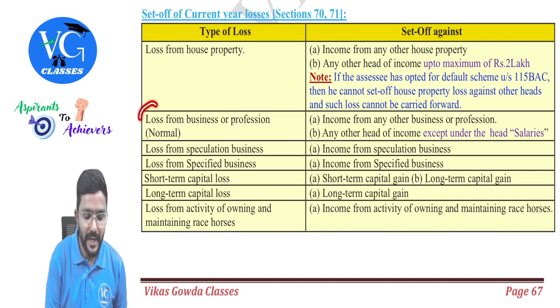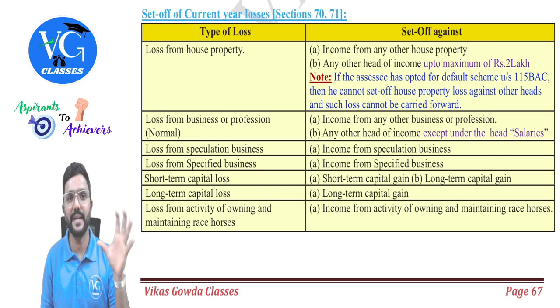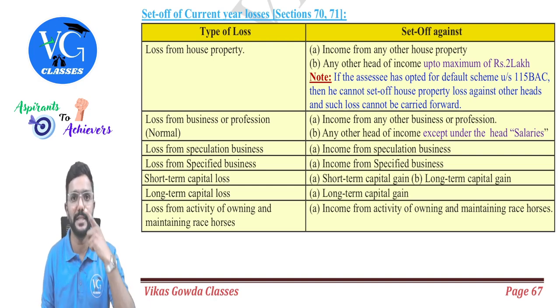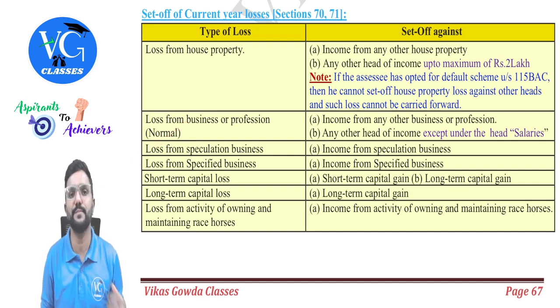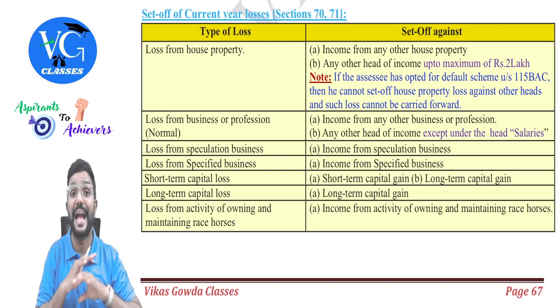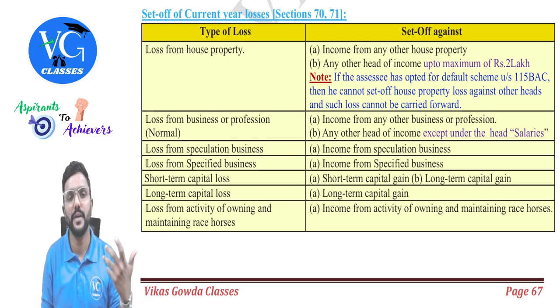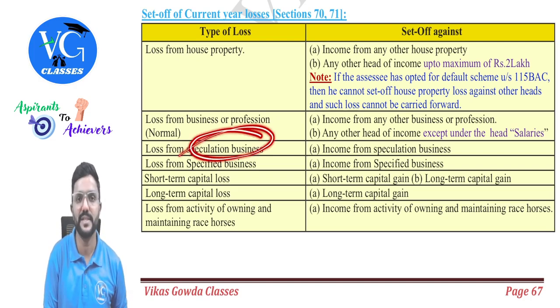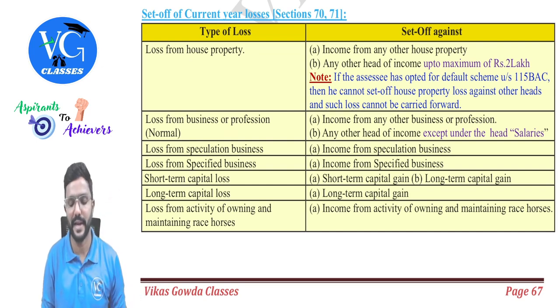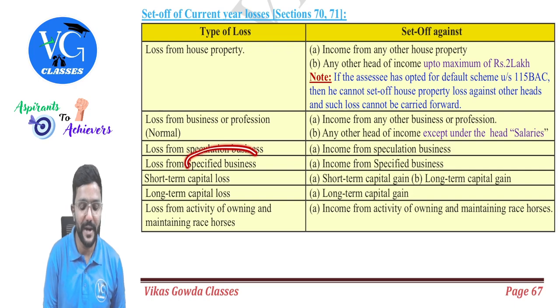Then under the head PGBP, we will divide the business into 3 types for the adjustment of loss. First one, speculation. Sir, what is speculation business? When an assessee is buying and selling anything online without actual delivery, without physical delivery, we call it speculation. So the risk is more here. That is why if an assessee has a loss from speculation business, it can only be adjusted against income from speculation.